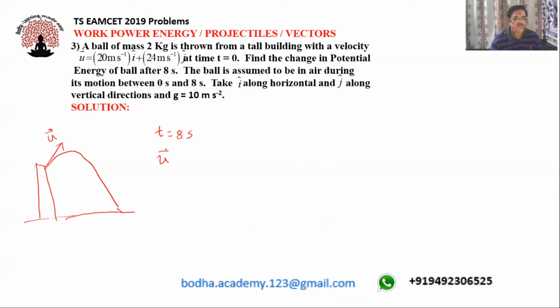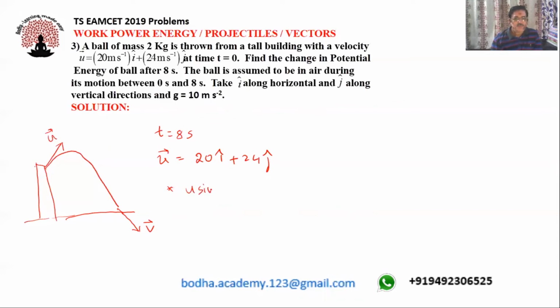And velocity u bar is given as 20 i cap + 24 j cap. This is the initial velocity of projection. Now we want to find the velocity with which the projectile, or the ball, touches the ground. So this velocity we want to find.